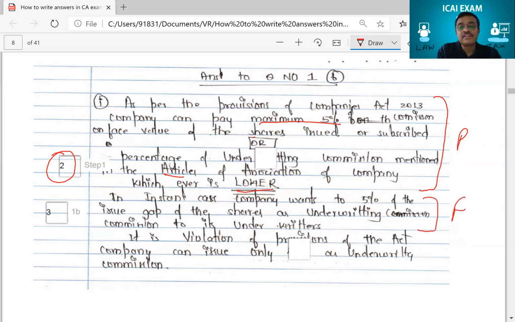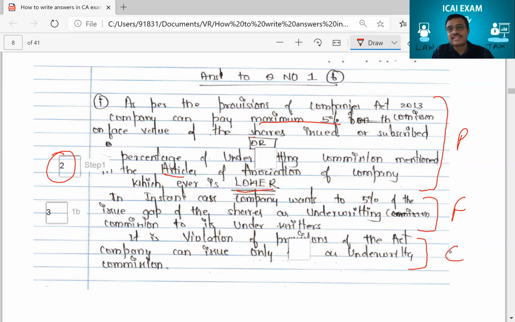And then it is a violation of the act, and the company can issue only so and so percent as underwriting commission. Of course, all this CA Institute would have blocked a few things when we take the answer from the institute. So these things, please manage it. They have blocked it because when they give this numbering and all that, they would have used a system. And in that system, sometimes when they give you the scanned copies of the paper, certain things may get blocked. Here is the conclusion.